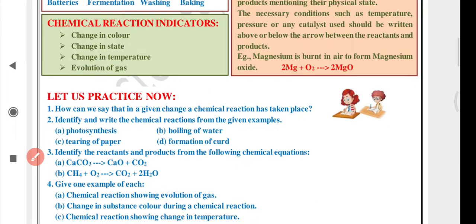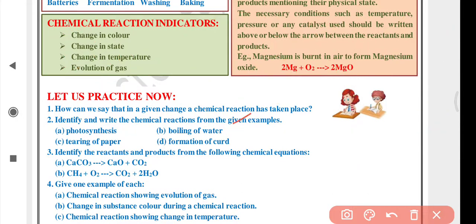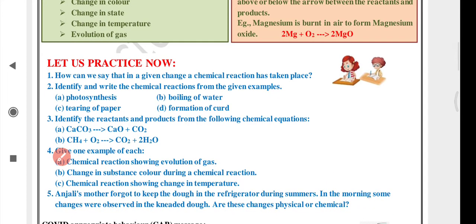Next is boiling water. This is not a chemical reaction. No new substance is being formed. Water changes into steam, which can be converted into water also. New properties are not there, so it is not a chemical reaction. Tearing of paper, when you tear a paper, it is not a chemical reaction. It remains the paper, only a physical change is there, the size is smaller. Formation of curd is a chemical reaction because new substances are formed.